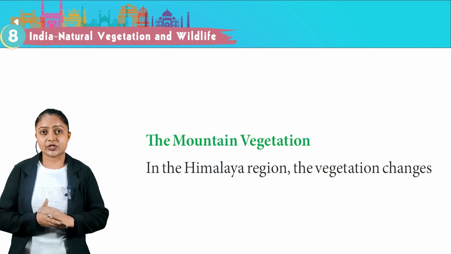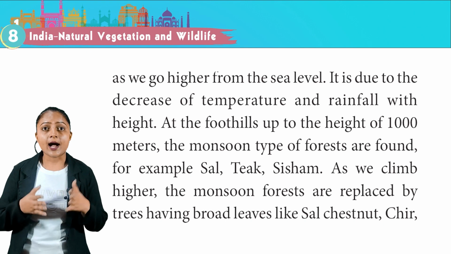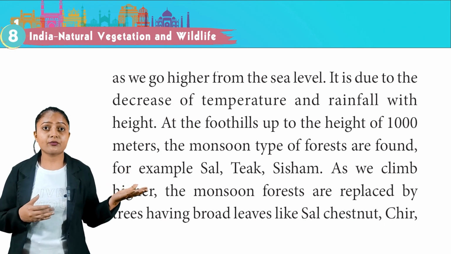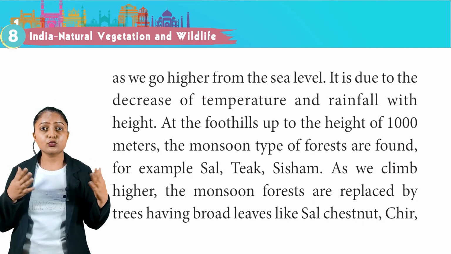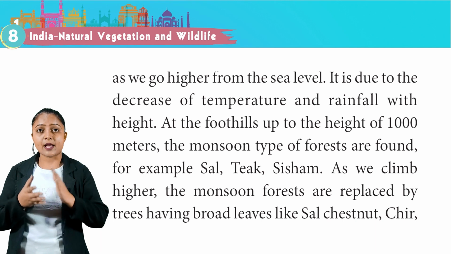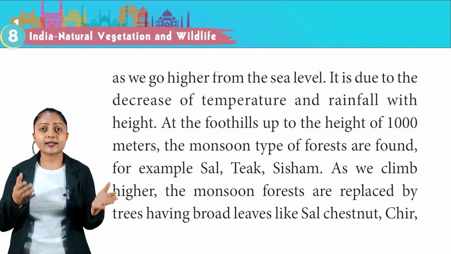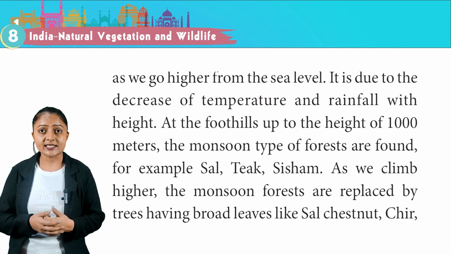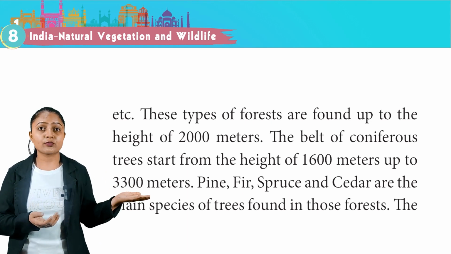The mountain vegetation. In the Himalaya region, the vegetation changes as we go higher from the sea level. It is due to the decrease of temperature and rainfall with height. At the foothills, up to the height of 1000 meters, the monsoon type of forests are found. For example, sal, teak, shisham. As we climb higher, the monsoon forests are replaced by the trees having broad leaves like sal, chestnut, cheer, etc. These types of forests are found up to the height of 2000 meters.